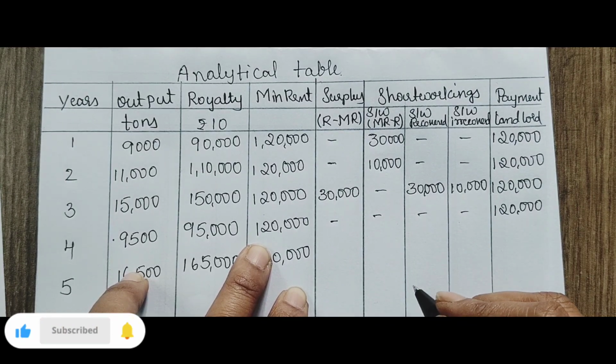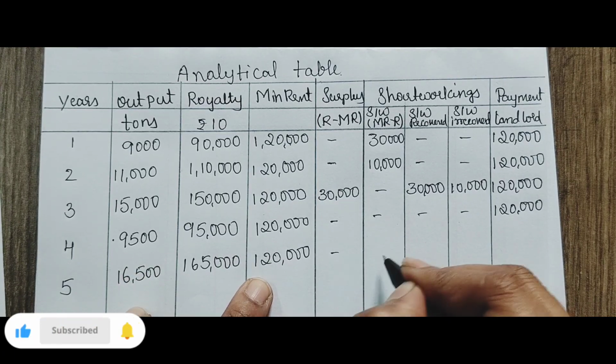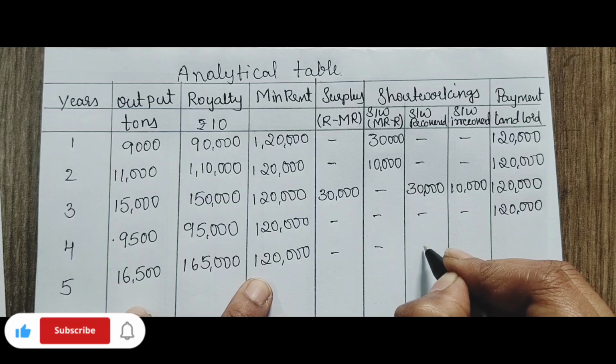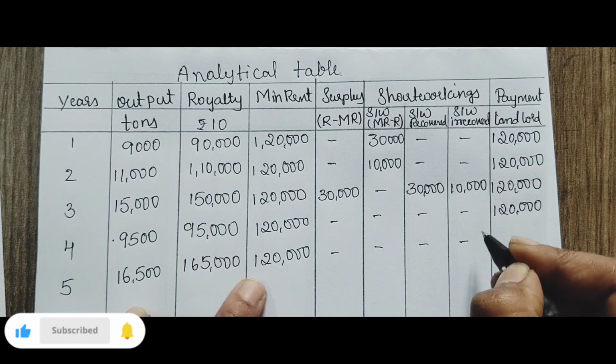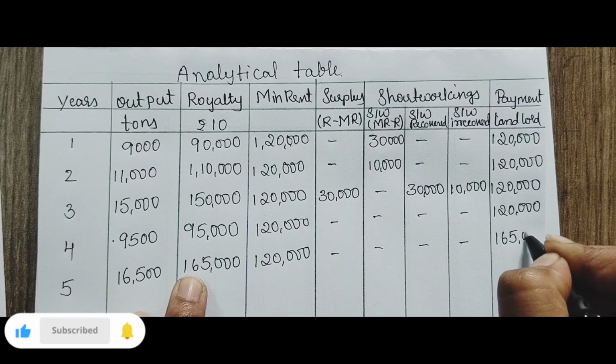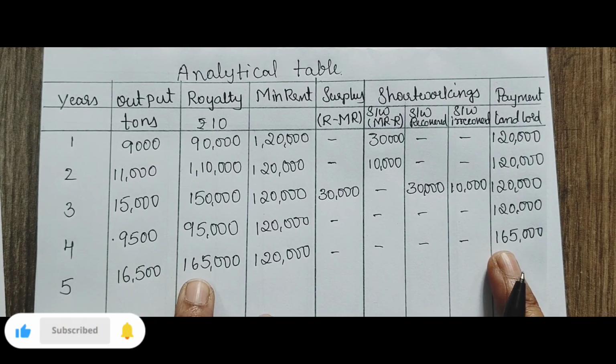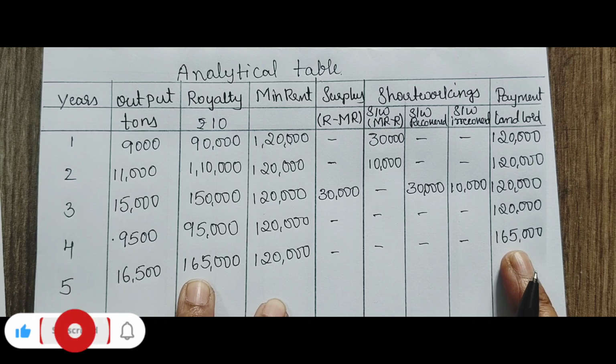Then the fifth year, 1 lakh 65,000 against 1 lakh 20,000: no surplus, no short working, no recovered or irrecoverable. It is 1 lakh 65,000 you are paying to the landlord. The higher amount you are going to pay to the landlord, that is 1 lakh 65,000.